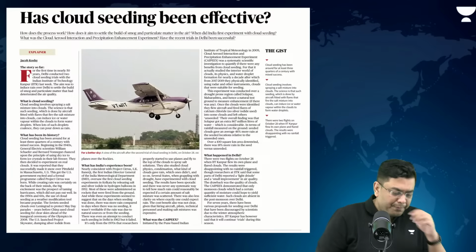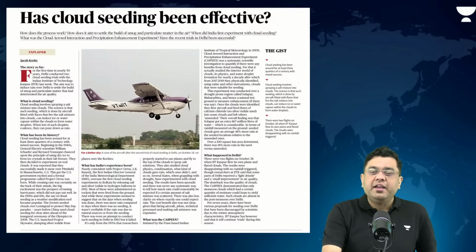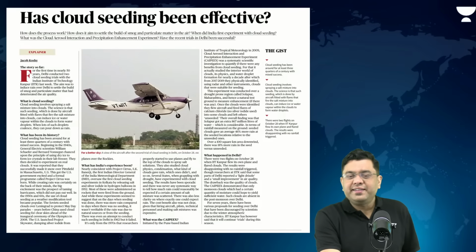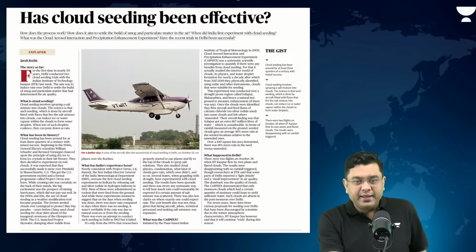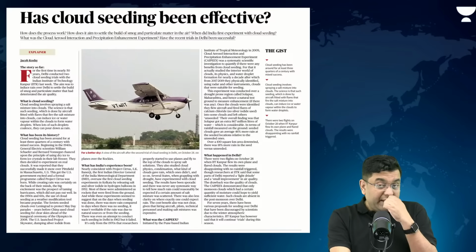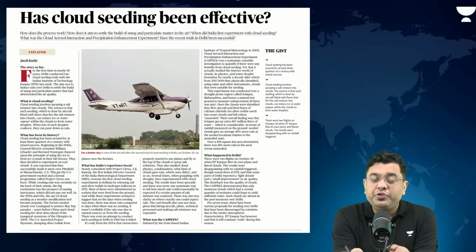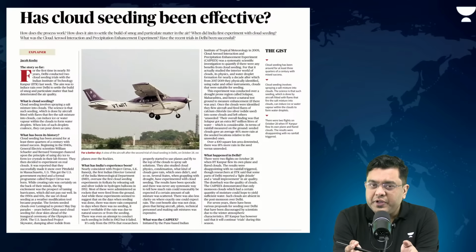Now, has cloud seeding been effective? What is this concept of cloud seeding, and has it been effective? After around 50 years, cloud seeding has been tried out in Delhi, but it has had limited success and has met with failure, because after the cloud seeding program was done, Delhi did not receive rainfall.